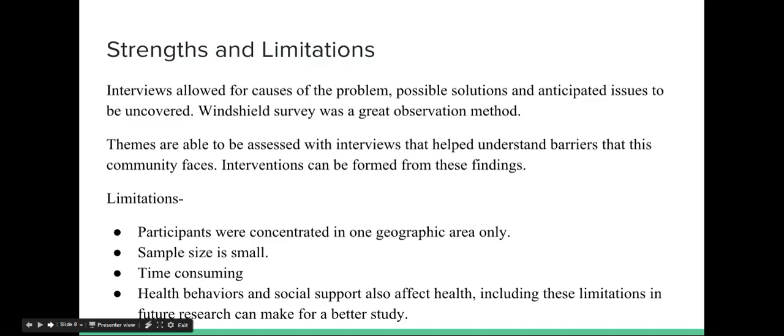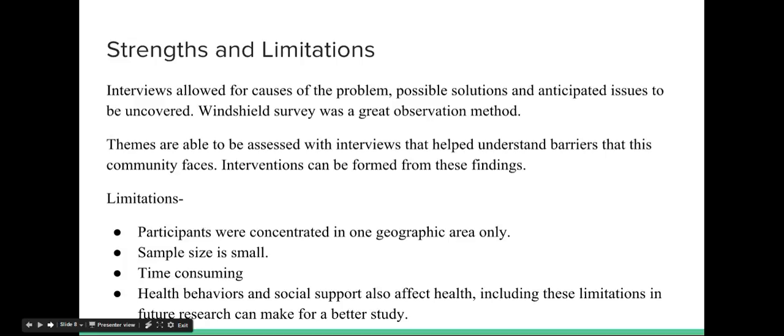The strengths of my research are that the interviews will allow causes of the problem, possible solutions, and anticipated issues to be uncovered. The windshield survey would serve as a great observational method because it would allow me to see the proximity they have to parks, how safe it is to walk in their neighborhoods.